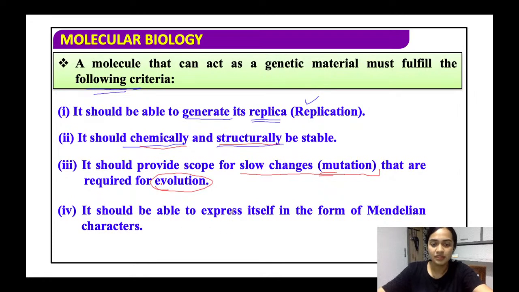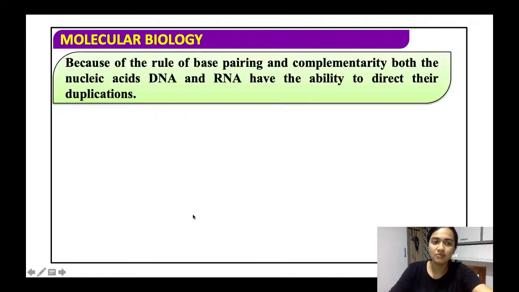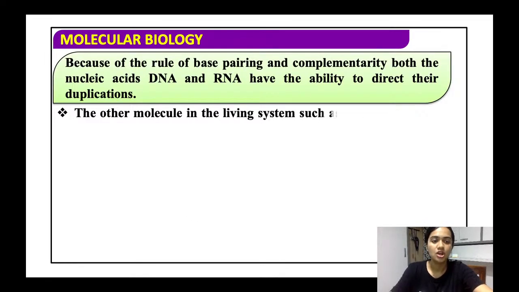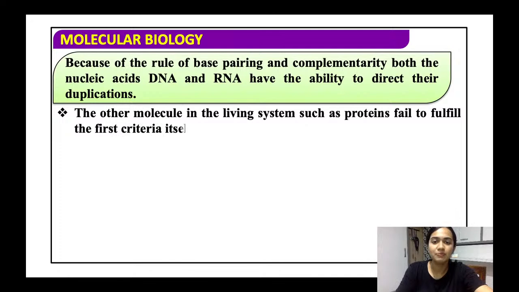It should be able to express itself in the form of Mendelian characters. What are Mendelian characters? Mendelian characters are basically all the traits and factors that will flow from one generation to another. So, because of the rule of base pairing and complementarity, both the nucleic acids DNA and RNA have to direct their duplications. That means DNA और RNA दोनों अपने आप replicate कर सकता है.